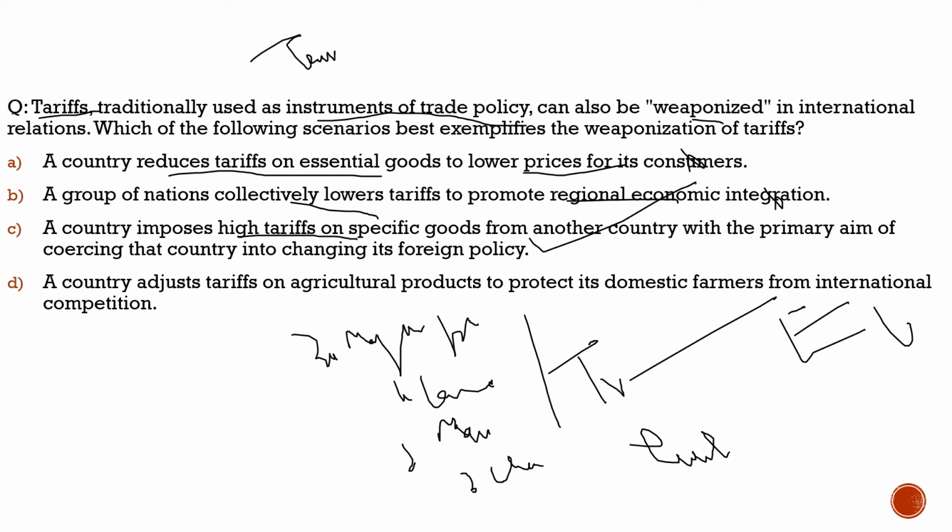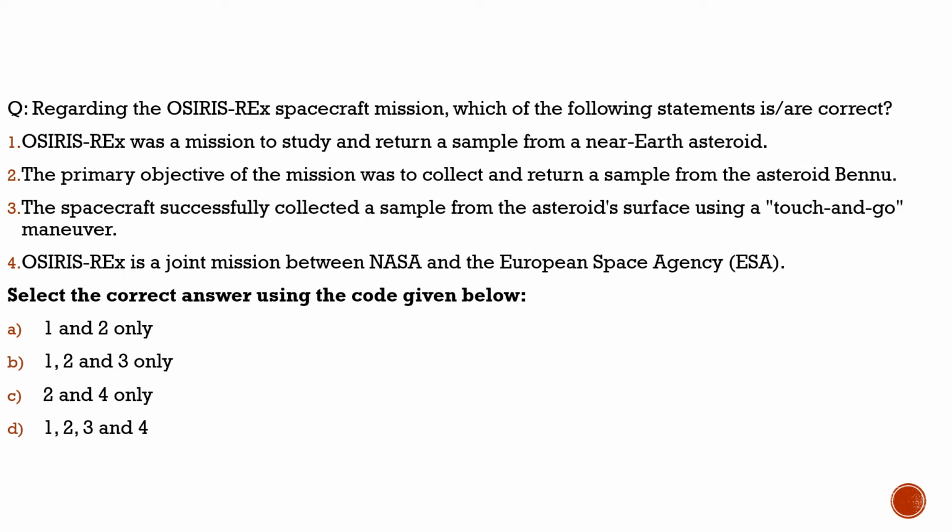With this, let's move to another question and see what we had brought on another slide. Here the question is with respect to the Osiris Rex spacecraft mission. Why are we discussing this?